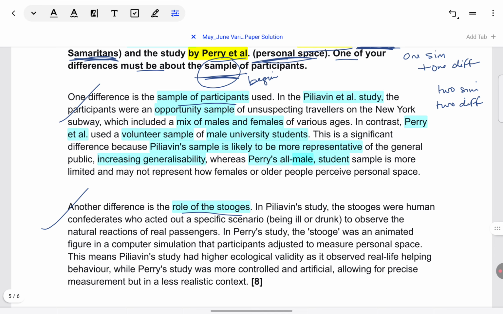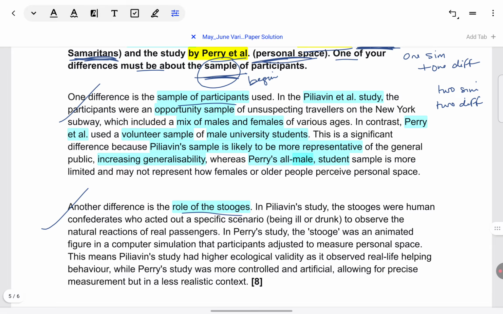They just give, okay, one difference is this. Some of them even give specific evidence: in this study, it was this way; in that study, it was that way. But what are we coming to know about one study in relation to the other? They don't explain that at all. So make sure you write as it is written here in the model answer.